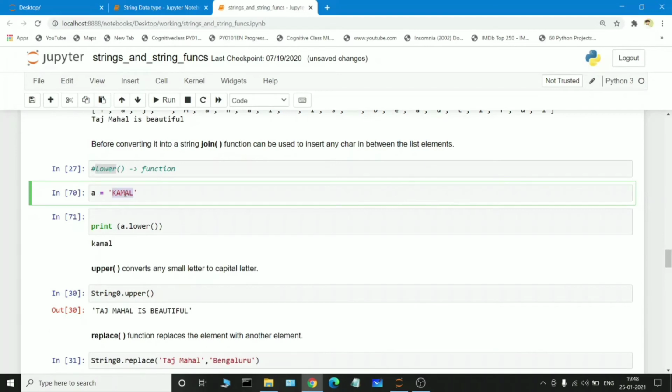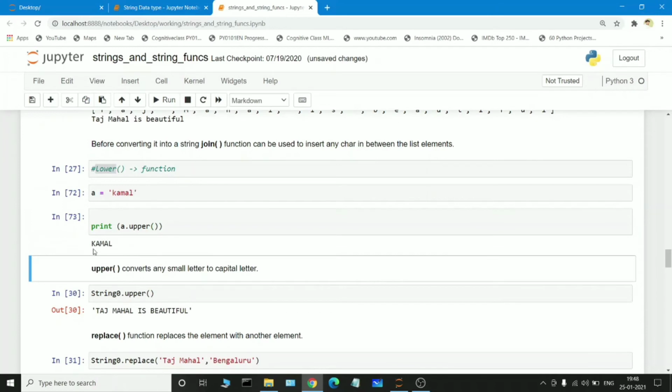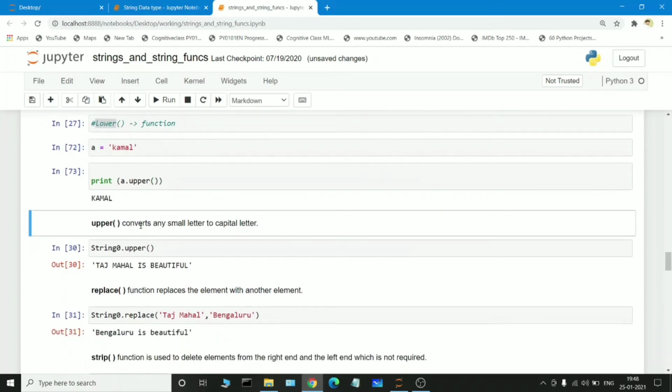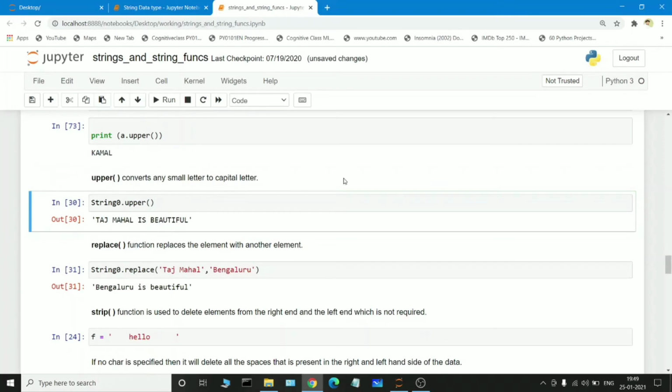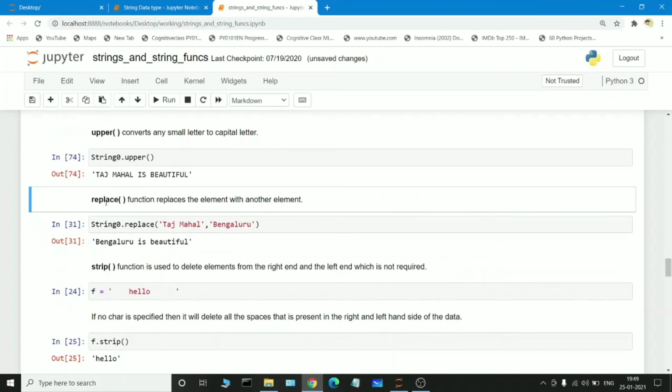See, the capital letter Kamal is converted to small letter kamal. If I pass small letters here and I want uppercase, instead of lower I can give upper. See, the small letters automatically convert to capital letters. So this is how the lower function and upper function work. The lower function is used to lower the keyword, and the upper function is used to upper the keyword. There is no issue. With the help of the upper function, we can easily capitalize the word.